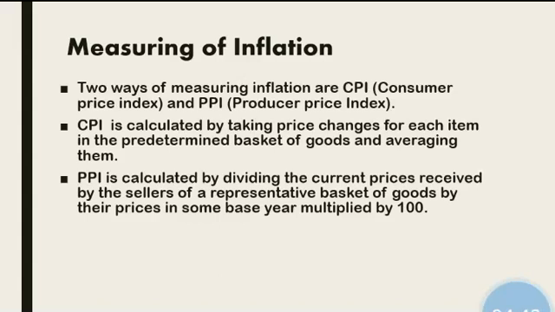Now we are going to look at the measures we use for measuring inflation. That is the measuring of inflation. There are mainly two ways of measuring inflation. They are CPI, Consumer Price Index, and PPI, Producer Price Index. CPI is calculated by taking price changes for each item in the predetermined basket of goods and averaging them. And the PPI, Producer Price Index, is calculated by dividing the current price received by the sellers of a representative basket of goods by their prices in some base year multiplied by 100.